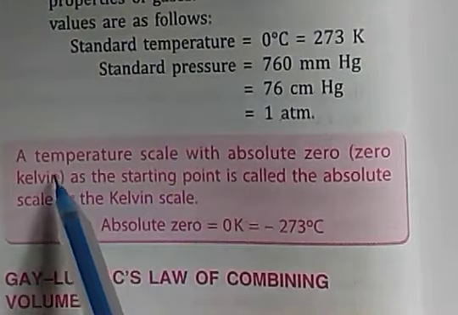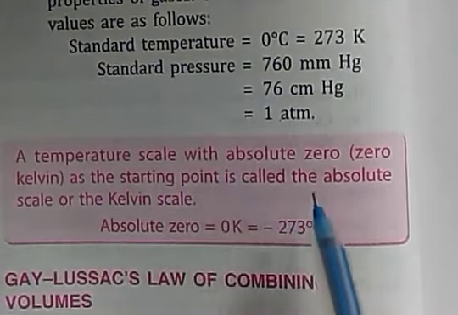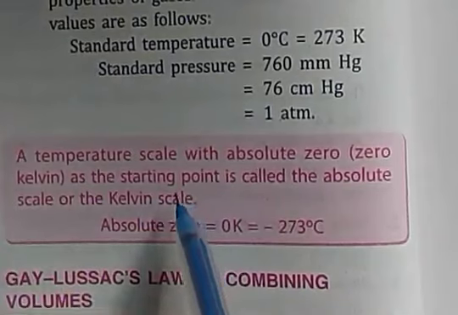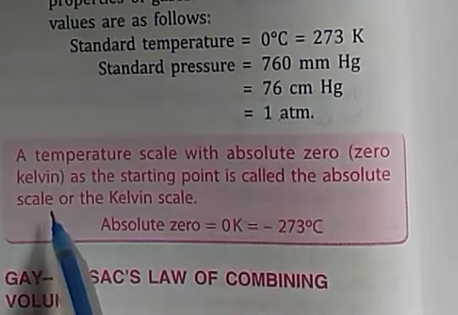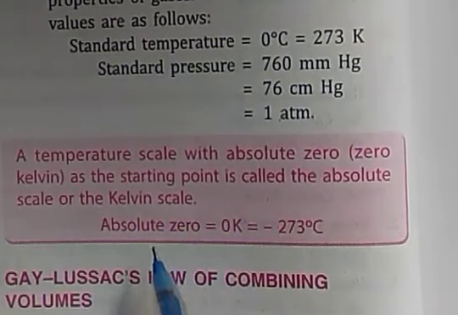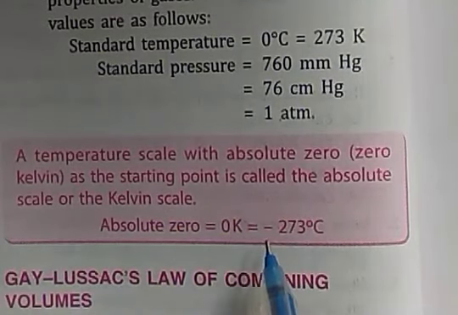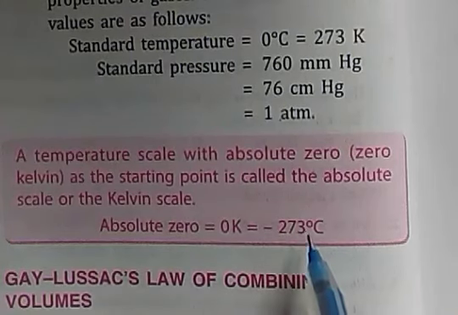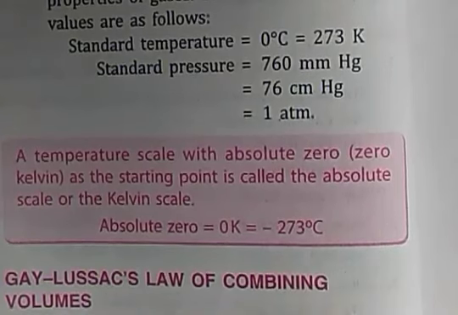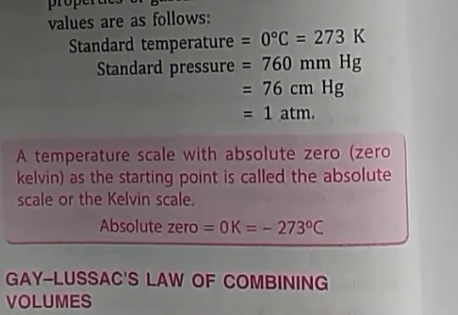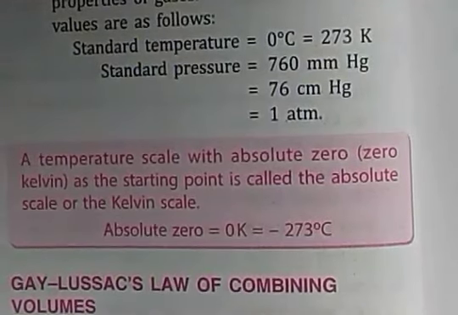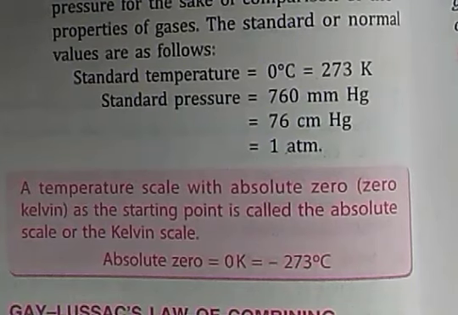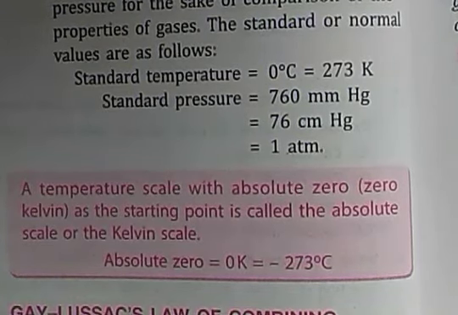Now in a temperature scale, the absolute zero as the starting point is called the absolute scale or Kelvin scale, and the absolute zero is equal to 0 Kelvin, which is minus 273 degree Celsius. So this is all about Boyle's law, Charles' law, and standard temperature and pressure and normal temperature and pressure. Okay, thank you.